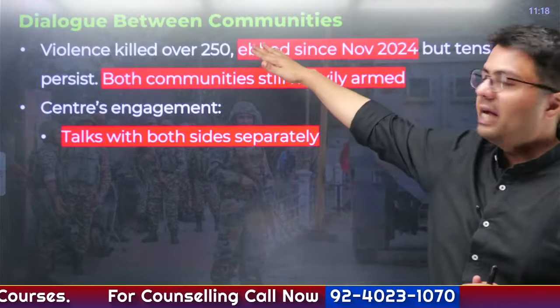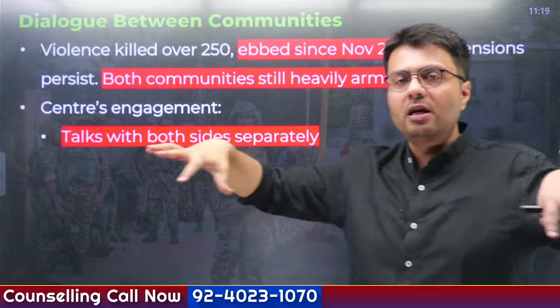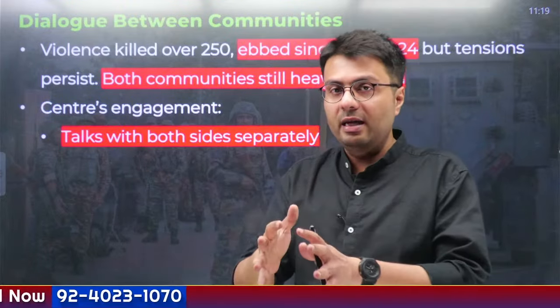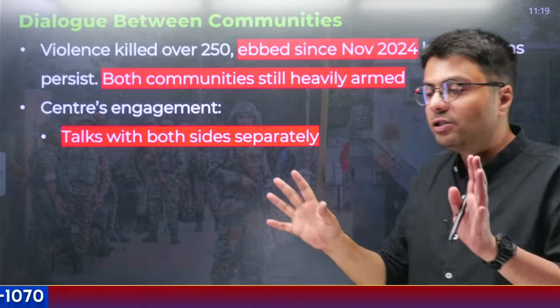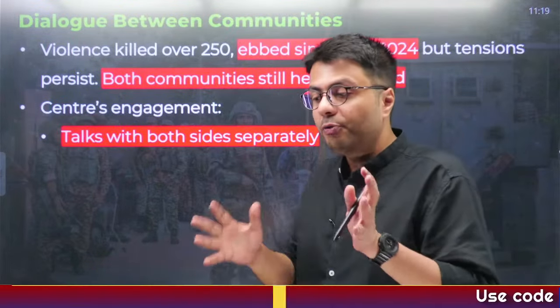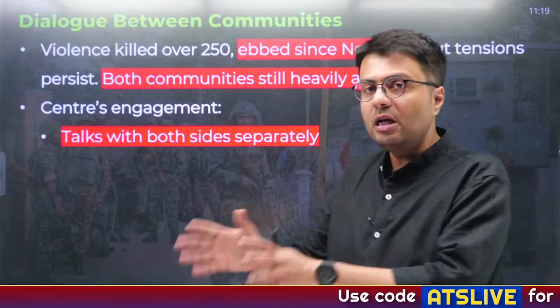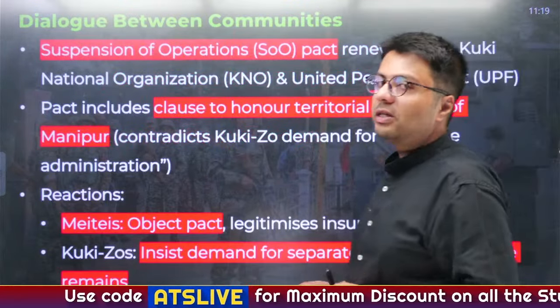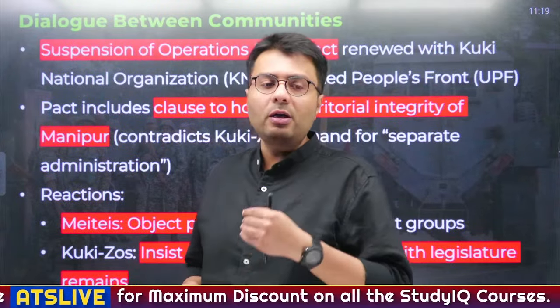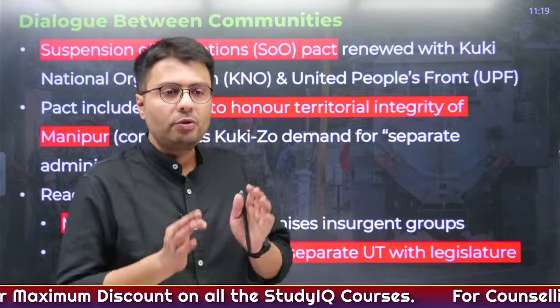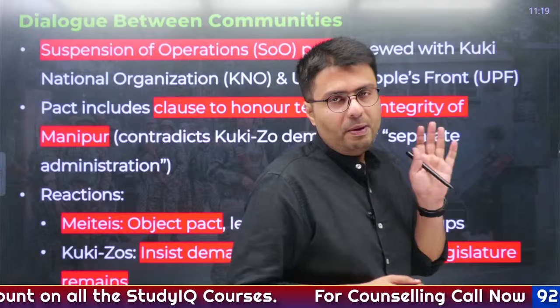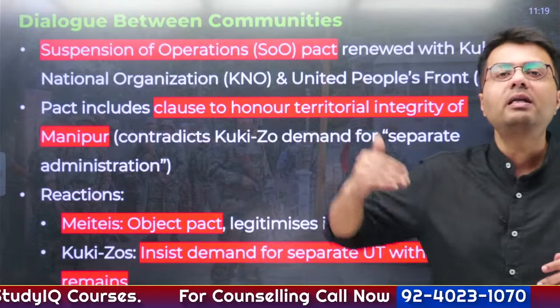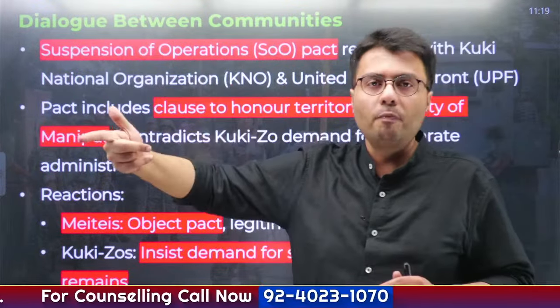So what did the Center do? The Center talked to each group separately, not together. First of all, it tried to assuage what are the concerns, what are the problems one community faces from the other. So the Center is trying to calm down the tensions. But the problem is that the central government signed what is known as a suspension of operation with Kuki national groups and the United People Front, which is an organization representing the interest of Kuki Zo people, right?